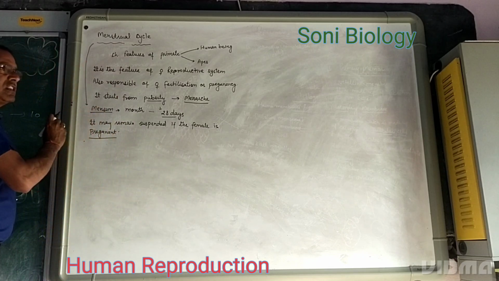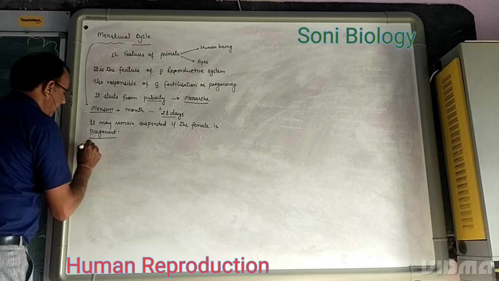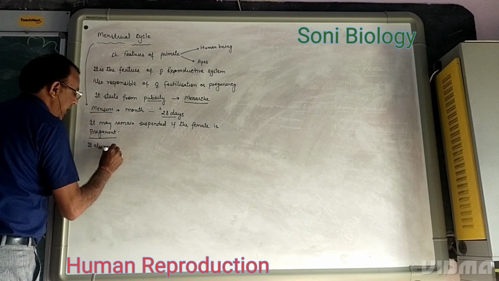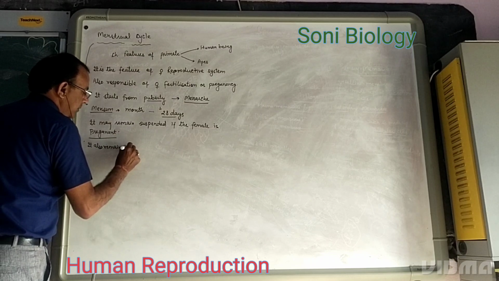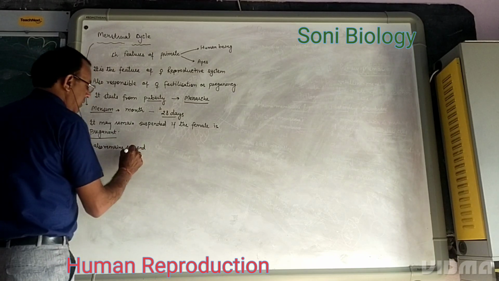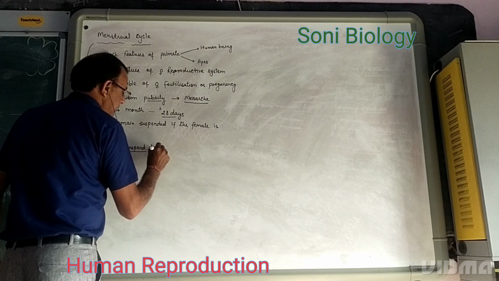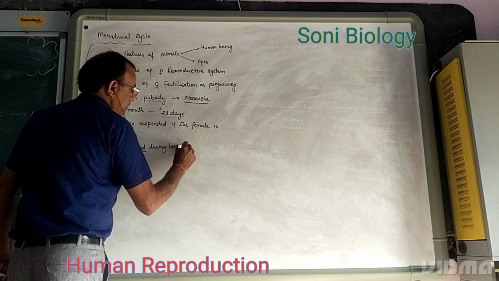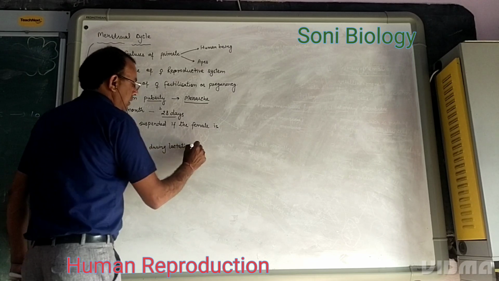It also remains suspended during the lactation period.